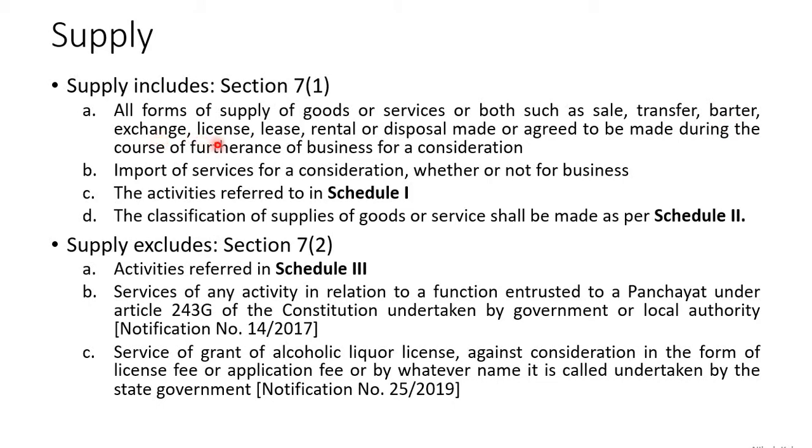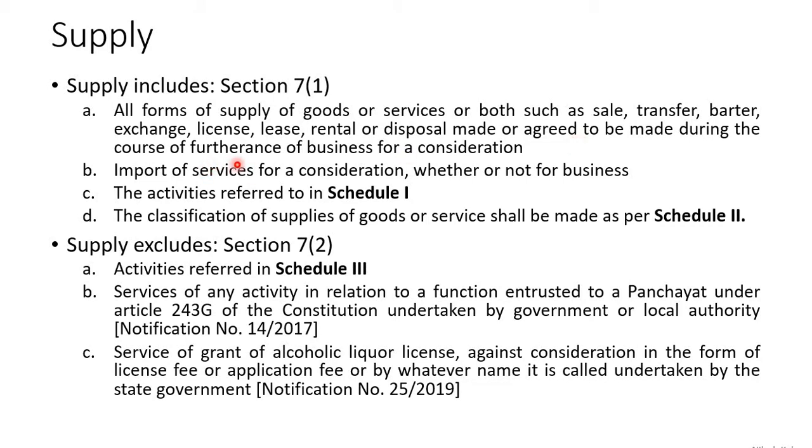You are giving a license. Remember this word license, we are going to speak about this later in the amendment part of the video series. Providing a license or giving permission is also a supply. Lease, you are giving some assets on lease, that is also a supply. Rental, you are giving the assets on rent, that is also a supply. Or disposal, which means throwing away. If you are making the disposal or you are agreeing to make the disposal, then that is also called a supply.